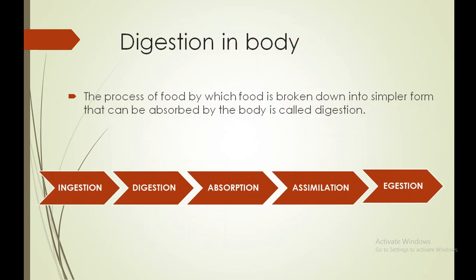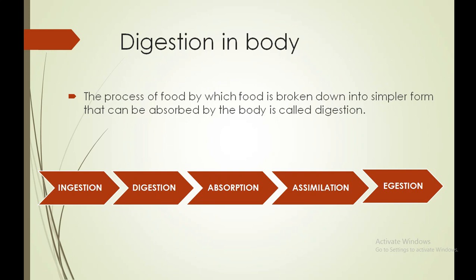Digestion means whatever food living beings consume is in a complex form, so their body converts that complex form into a simpler one. This process is known as digestion.